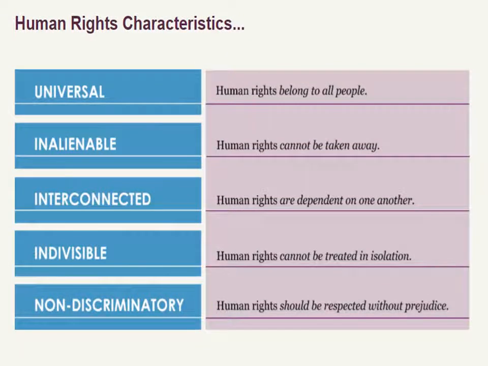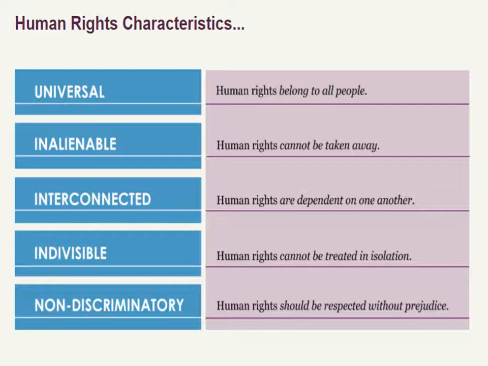So, human rights characteristics, look here. Five important characteristics of human rights. Universal: human rights belong to all people. Inalienable: human rights cannot be taken away.